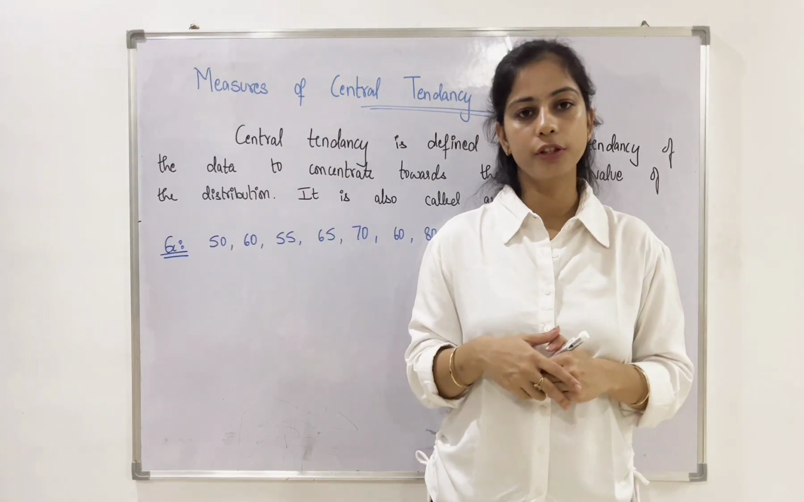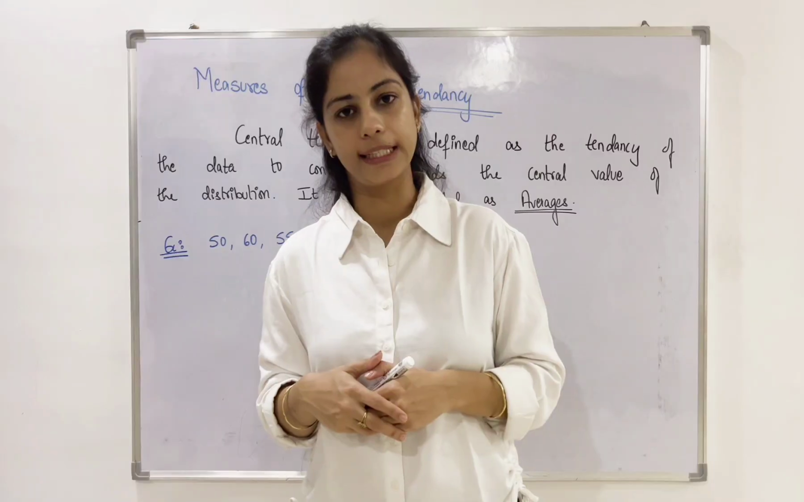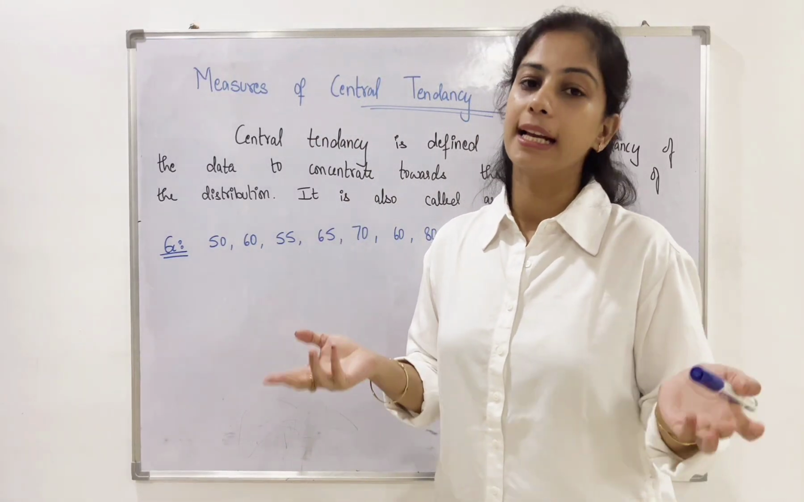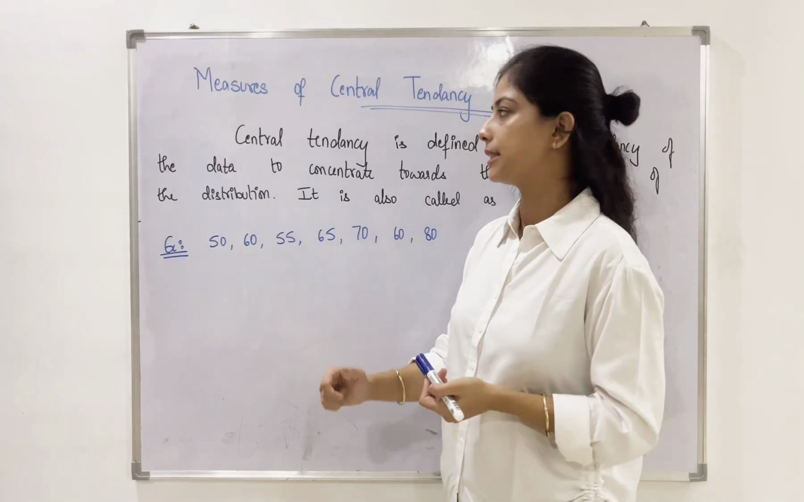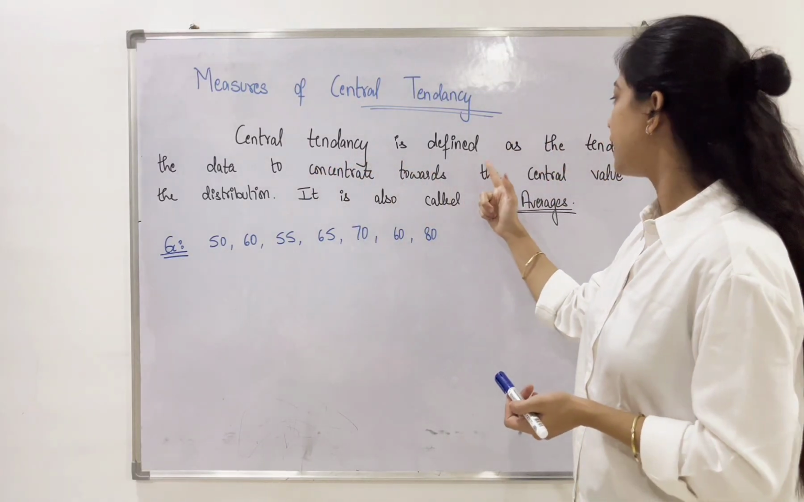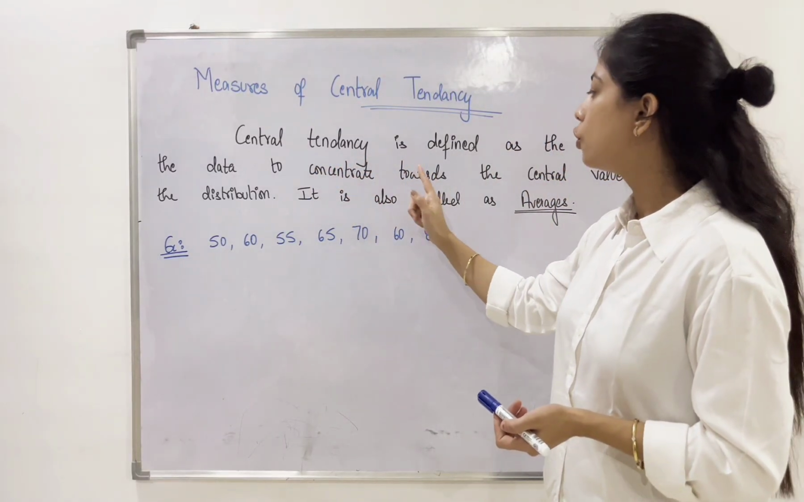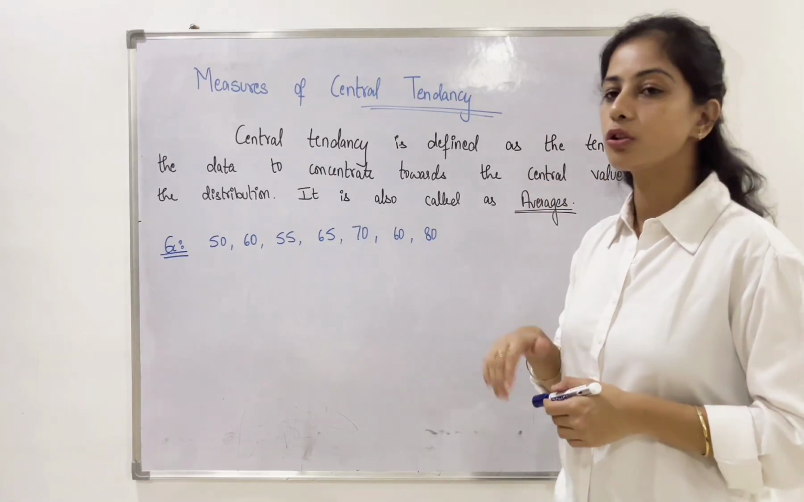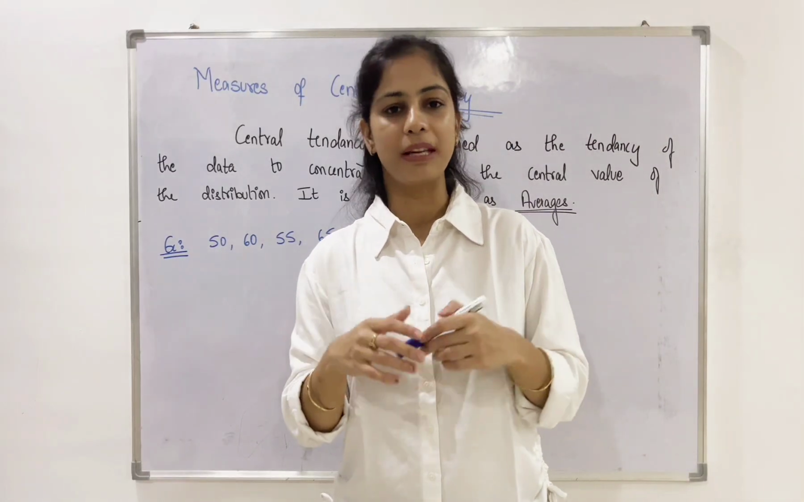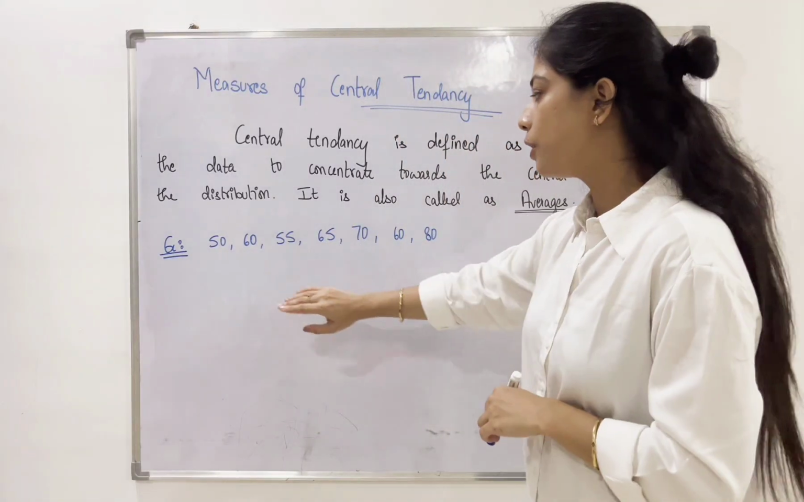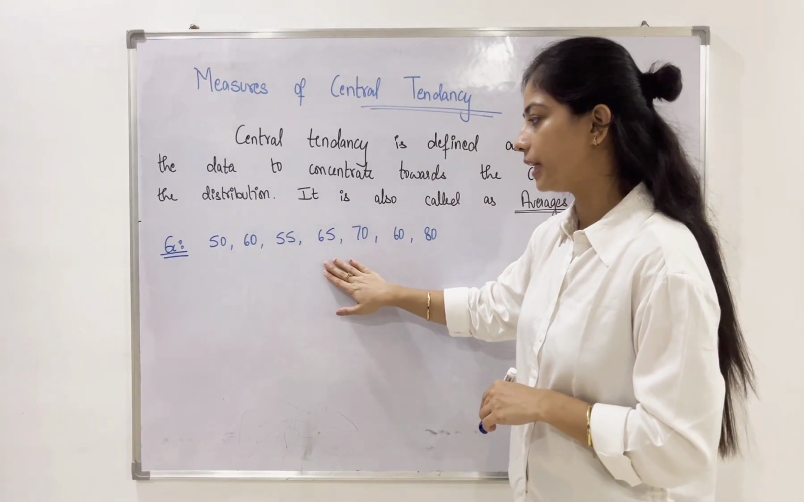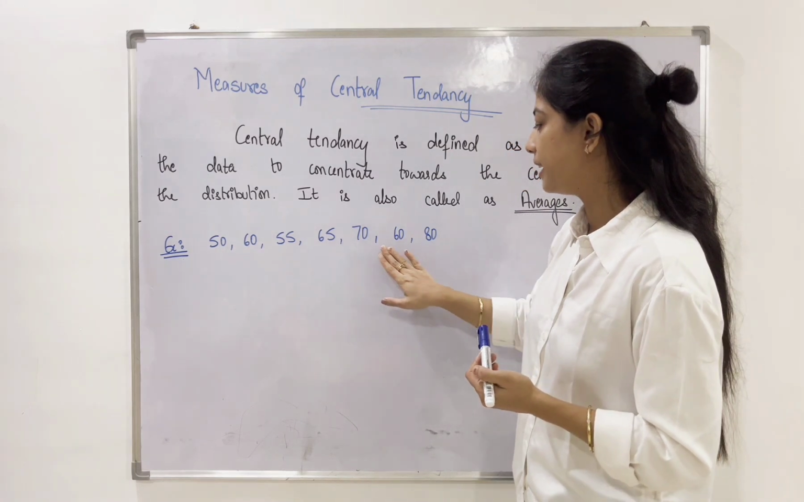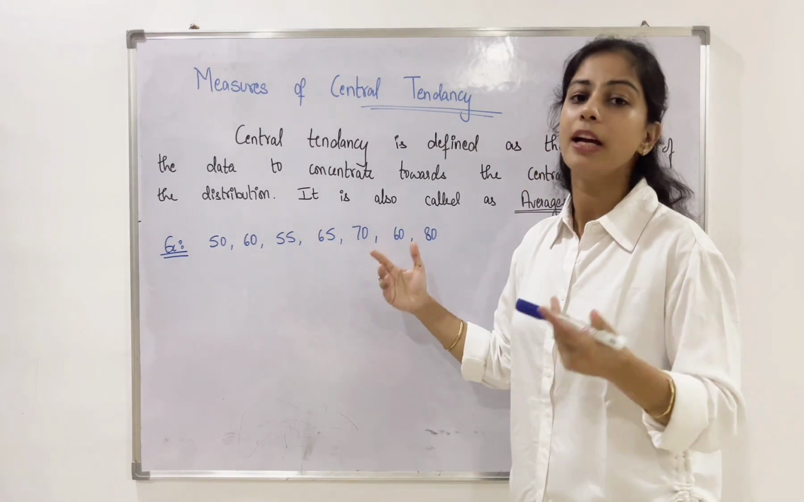Let's start with the first one, measures of central tendency. Now, before getting into what are the different measures of central tendency, let us understand what is central tendency. Central tendency is defined as the tendency of the data to concentrate towards the central value of the distribution. It is also called averages. So, what do we mean by that? For example, we have a given set of data which includes 50, 60, 55, 65, 70, 60, 80. So, these are my observations.